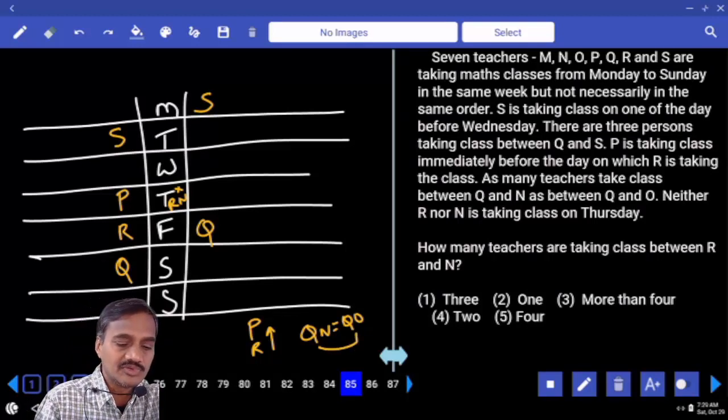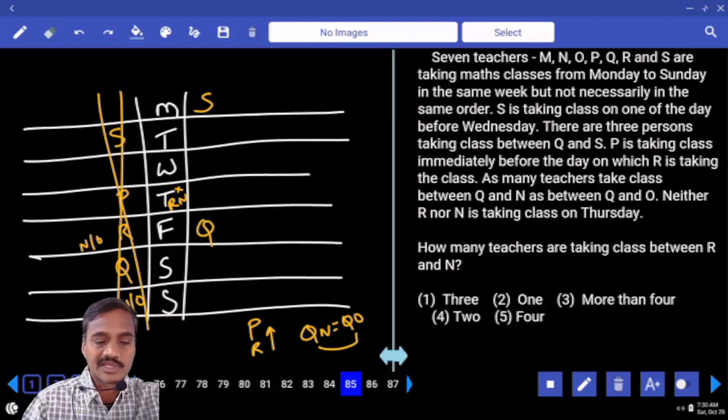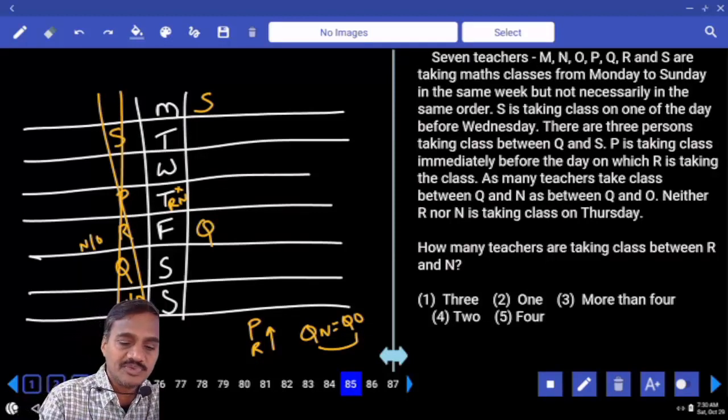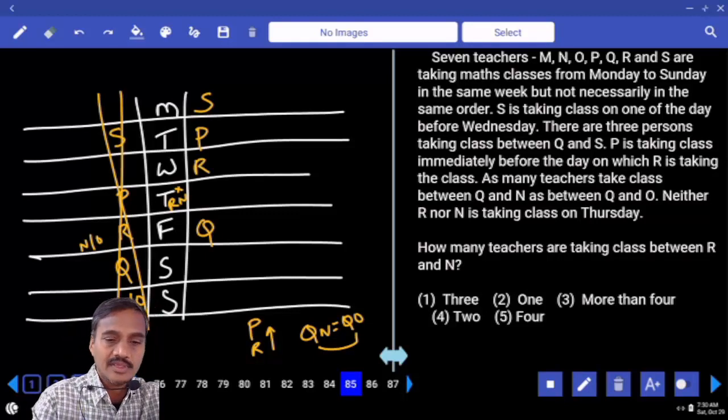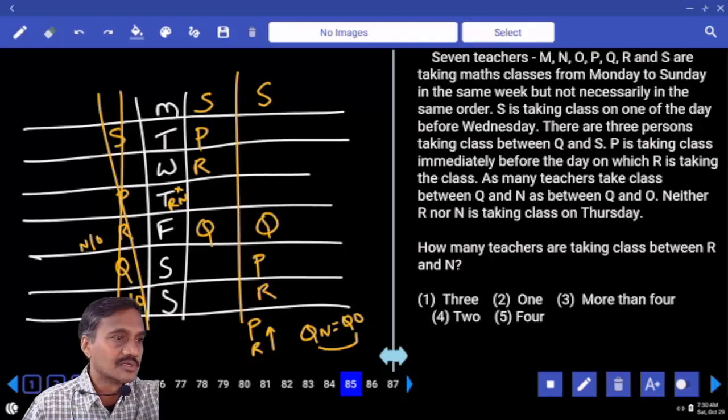That means 1 between N and O must be here. The other person must be here. Is it possible? This case is ruled out. Then coming back to this one. Now in this P and R, how many possibilities we have? P and R can be like this. This is one such possibility. Another possibility: S here and Q here, and P and R can be like this. So we get 2 possibilities.